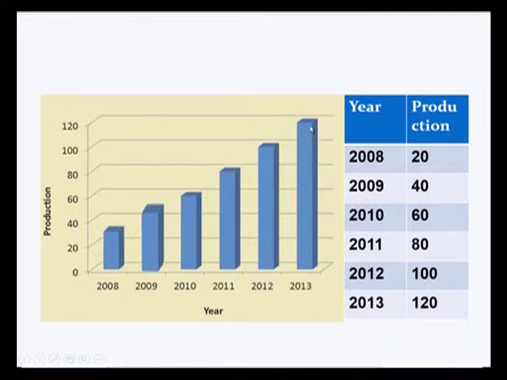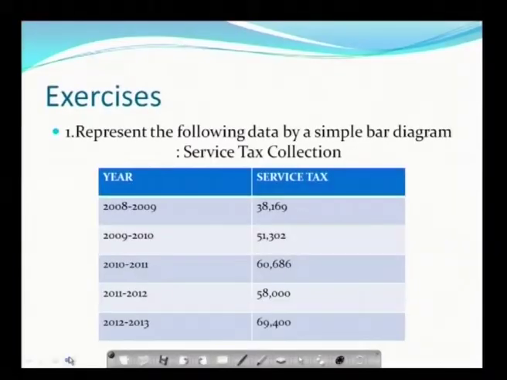So for each of these bars the width should be uniform. So this you can draw for the given problem. The next one we will move to is the exercise problem.